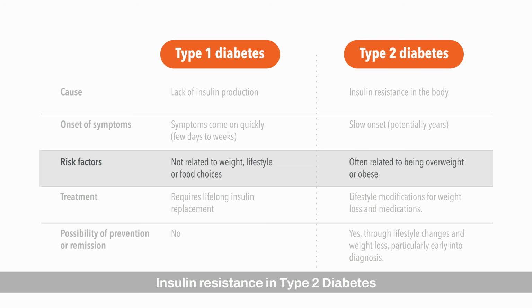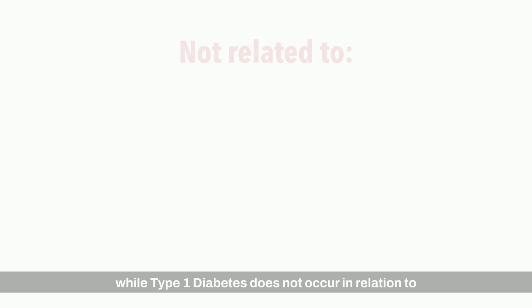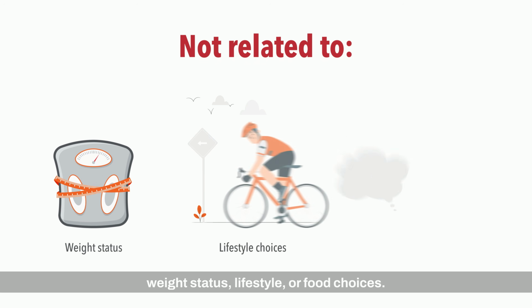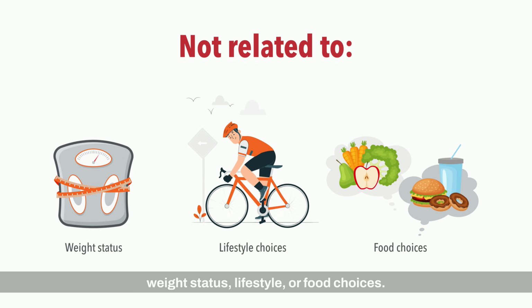Risk factors. Insulin resistance in type 2 diabetes is usually related to being overweight or obese, while type 1 diabetes does not occur in relation to weight status, lifestyle, or food choices. Currently, there is no way to prevent the onset of type 1 diabetes.